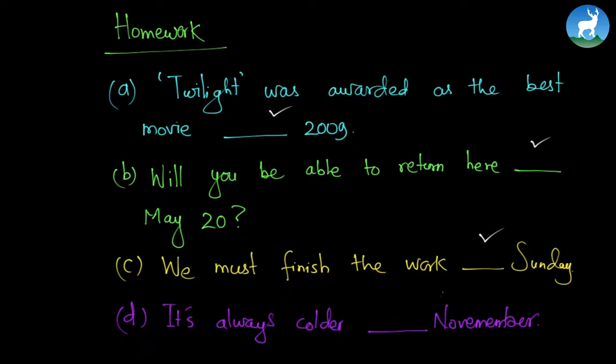"It's always colder dash November." Is it in November, on November, or at November? Find out the best answer. You have 3 prepositions of time. You know that: in, on, and at. So out of those 3 prepositions, find out the best ones.